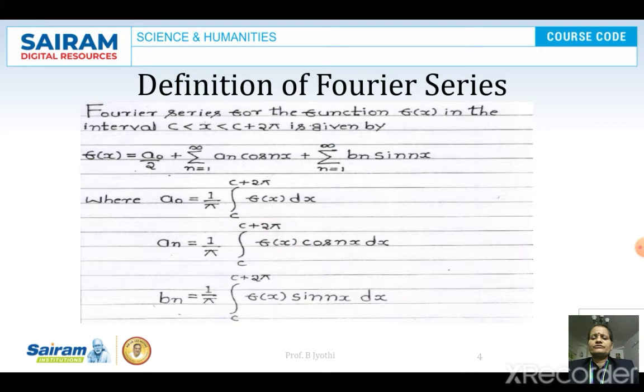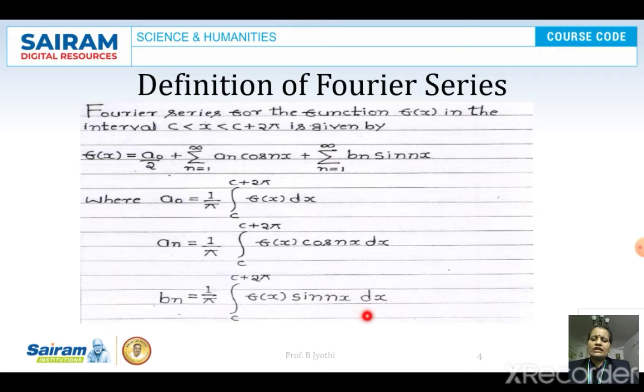Coming to the definition of the Fourier series. The Fourier series for the function f of x in the open interval c to c plus 2 pi is given by f of x is equal to a naught by 2 plus sigma a n cos nx, where n is from 1 to infinity, plus sigma b n sin nx, where n is from 1 to infinity again, where a naught is 1 by pi integral from c to c plus 2 pi f of x dx, and a n is given by 1 by pi integral c to c plus 2 pi f of x cos nx dx, and b n is given by 1 by pi integral c to c plus 2 pi f of x sin nx dx.